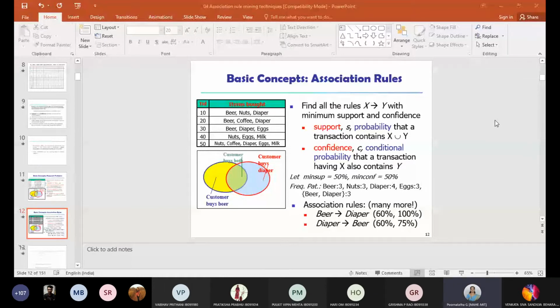Don't bother whether the answer is right or wrong. Okay, Venkat Shiva, the answer you are telling is 2.